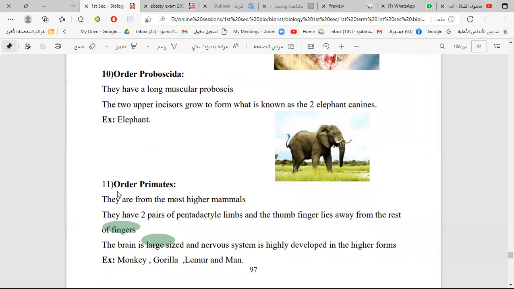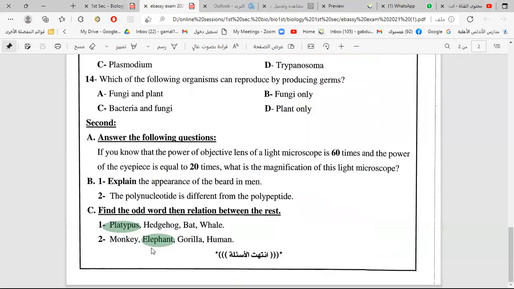The other animals are from order primates. So the correct answer here is elephant, because monkey, gorilla, and human are from order primates, but elephant is from another order. Okay, we come to the end of the exam.